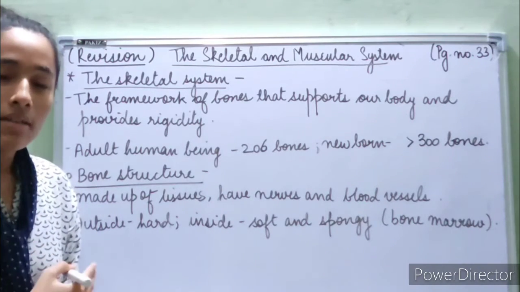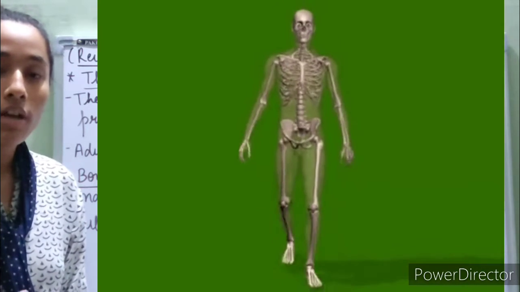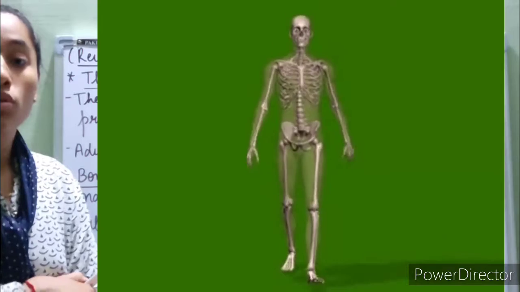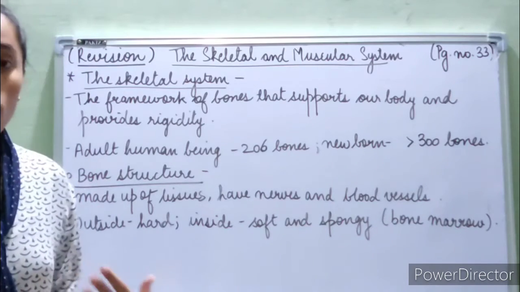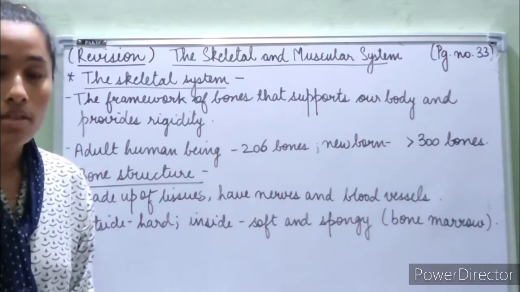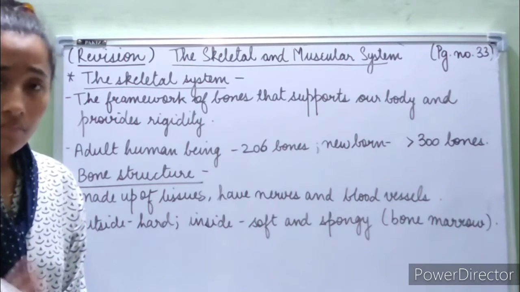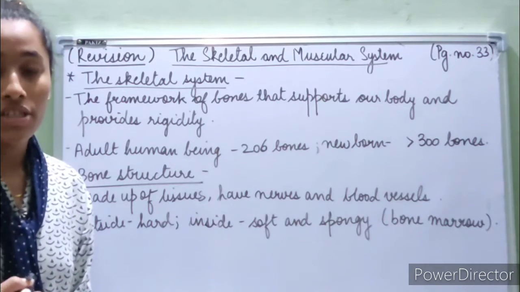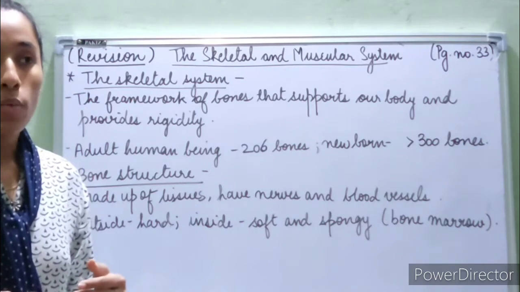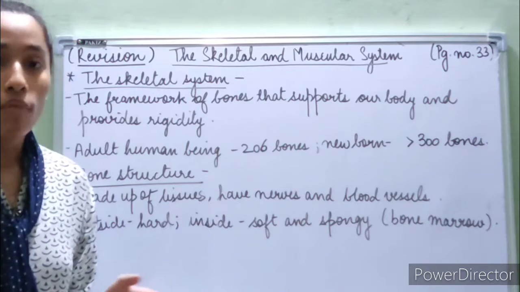With the help of the skeleton only, we are able to walk, we are able to stand, we are able to hold up our body. So the skeletal system supports our body and it provides rigidity. Rigidity means we are able to stand still, we are not always moving here and there.